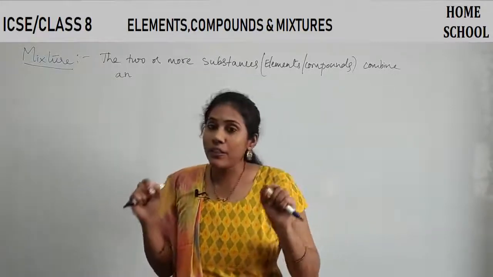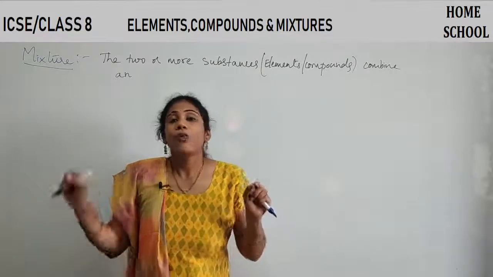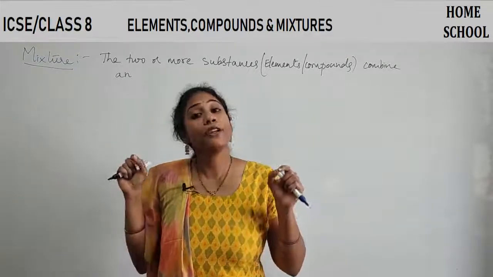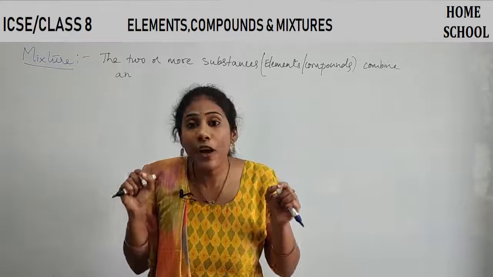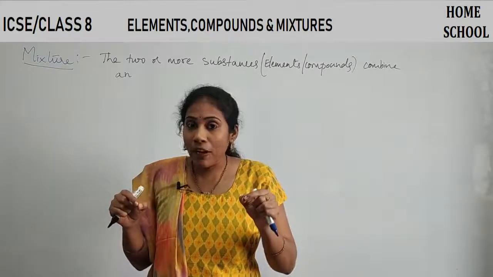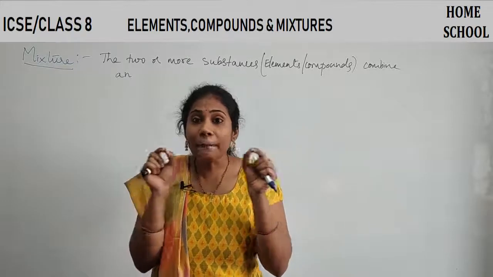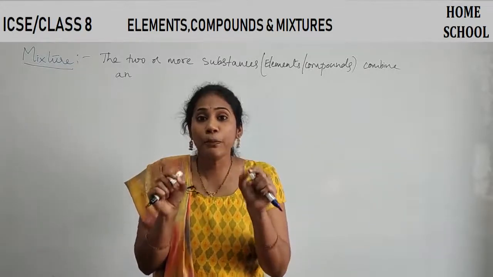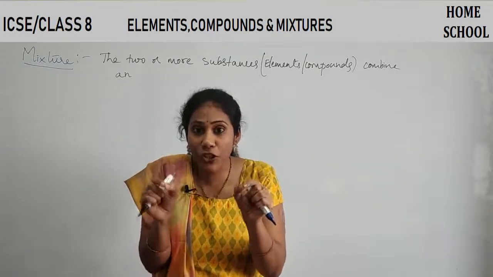Two atoms of hydrogen combined with one atom of oxygen, then only you get a compound called water, right? So to form a compound, elements should combine in a fixed proportion, in a definite ratio.